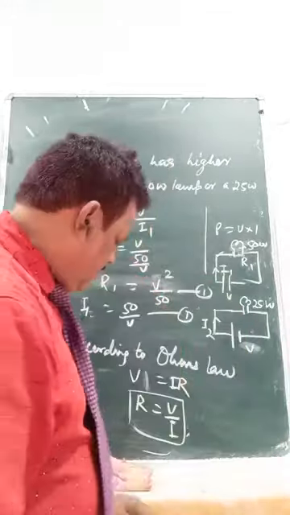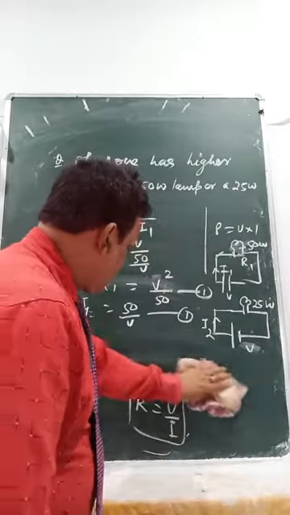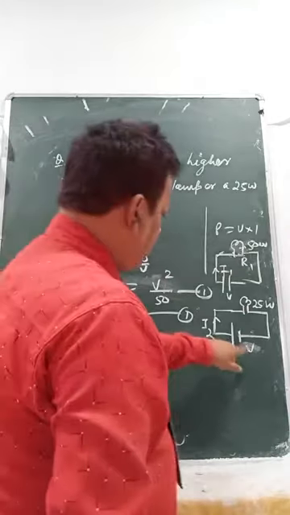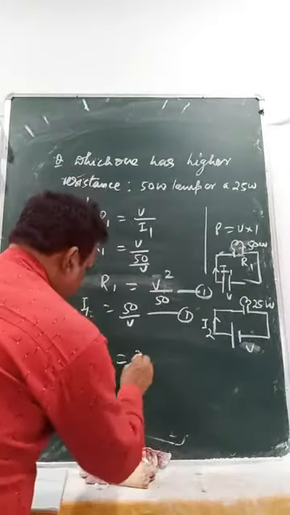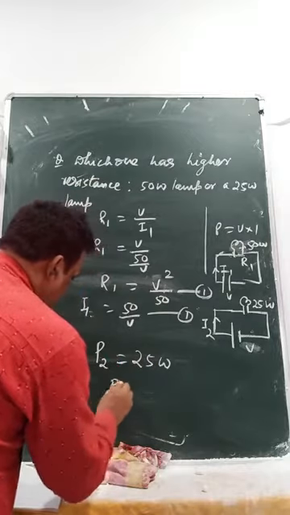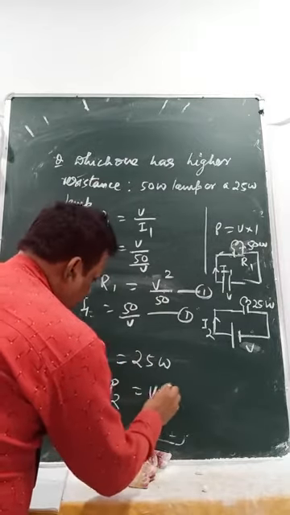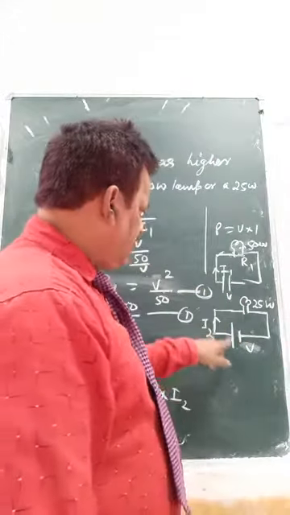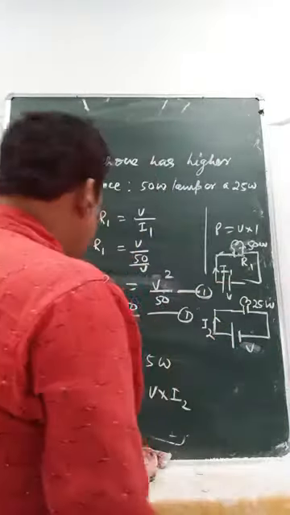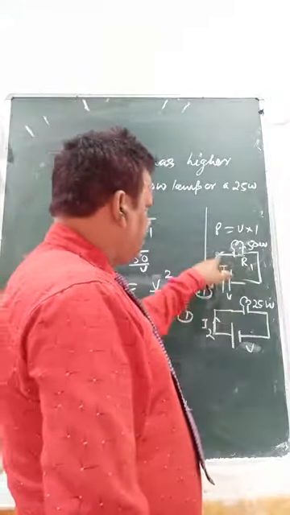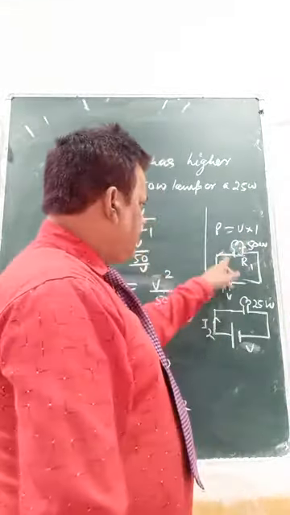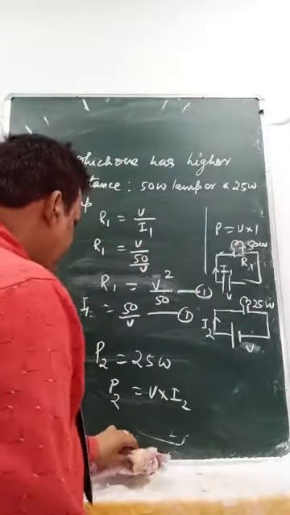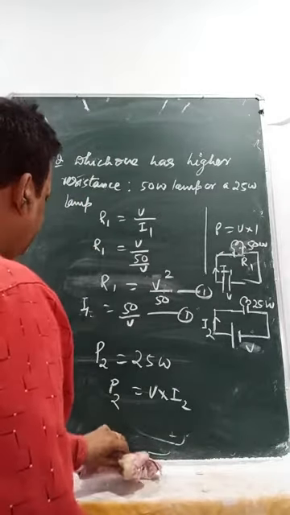Okay. Then if I go to the second power, P2 is 25 watt, and power 2 will be V into I2. You are giving the same potential to both, and the current flowing here is different. So it is consuming some different current. This may be consuming more current, this may be consuming less current. So then what shall I write here? P2 is how much? 25.